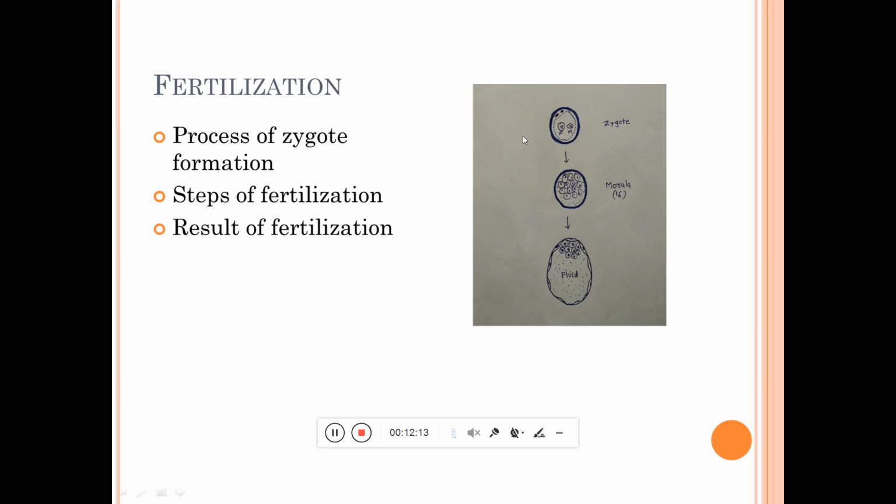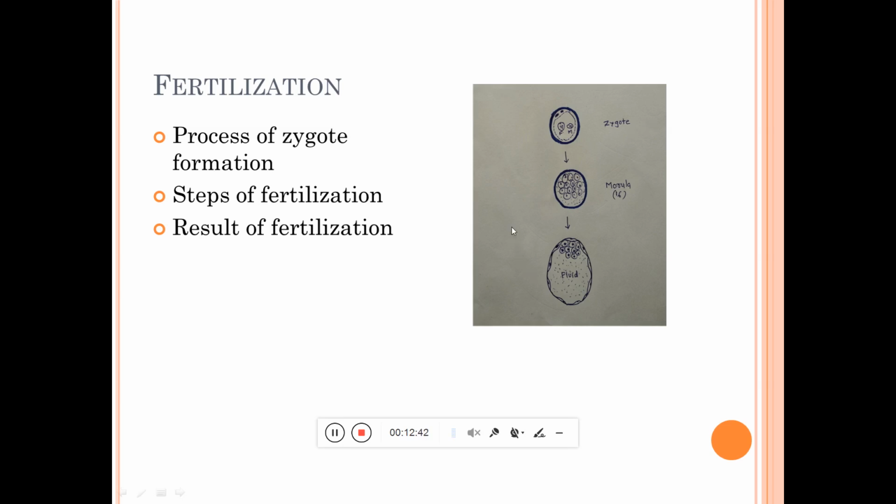Meiosis 1 starts before birth in the ovary, but it is arrested in prophase. Then at the time of ovulation meiosis 1 is completed, and at that time the chromosomal number of the oocyte is reduced. In this way it is converted into a secondary oocyte.